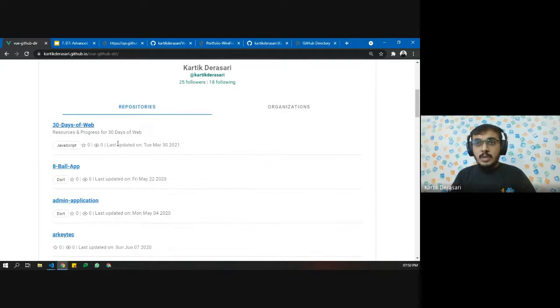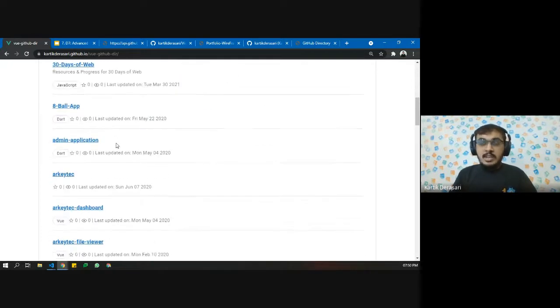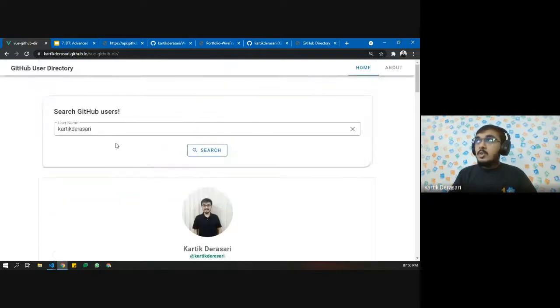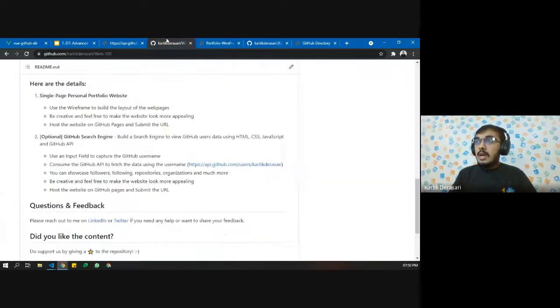All this you can do by consuming GitHub APIs and building such a project. So if you have time and want to do that, feel free to do this in your own design and user interface, and you can showcase followers, following, repositories, organizations, and so on.